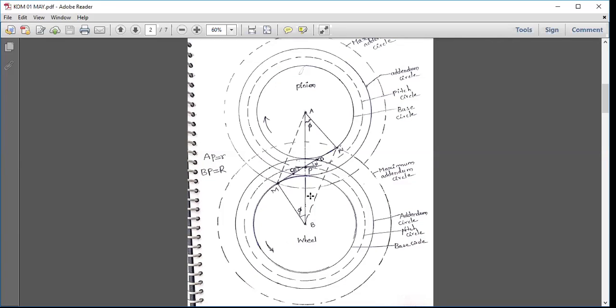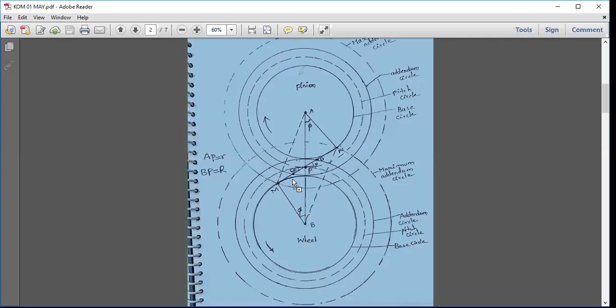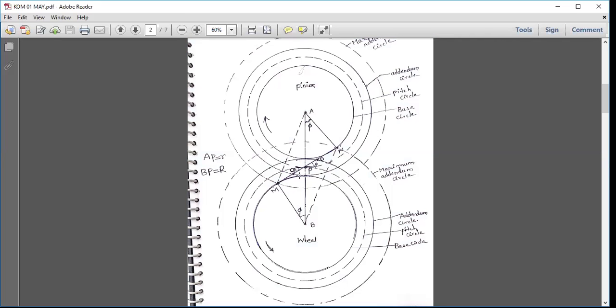Interference is the phenomenon between a pair of mating teeth, where the portion of the tooth on the pinion removes the portion of the tooth on the wheel at the root portion. So what is the root portion? This is the root portion, the base portion, the base circle. So the base circle portion is the root portion.